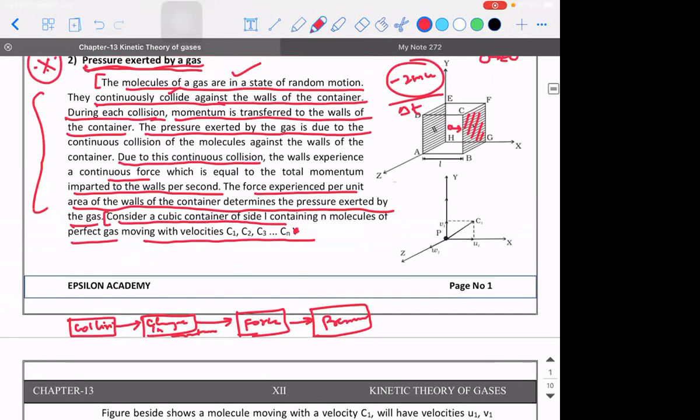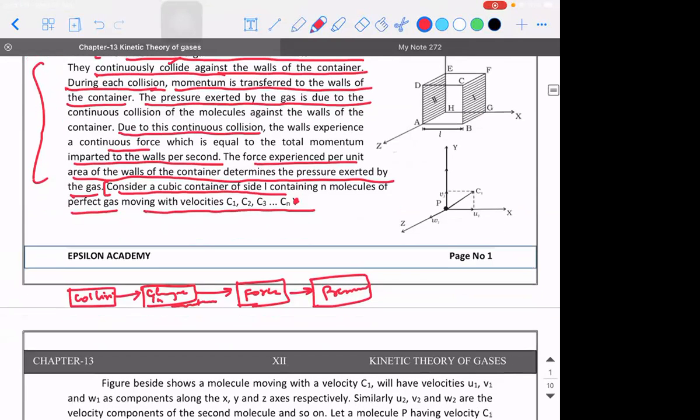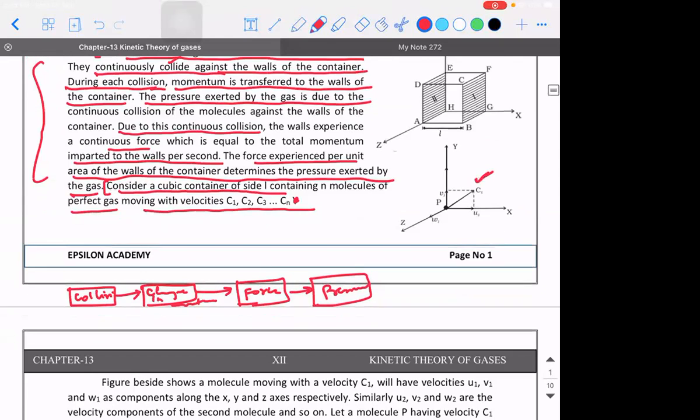So they considered a cubical structure, in which there are molecules having velocities c1, c2, and so on till cn. The velocity c1 can be resolved into three components: u1, v1, and w1.